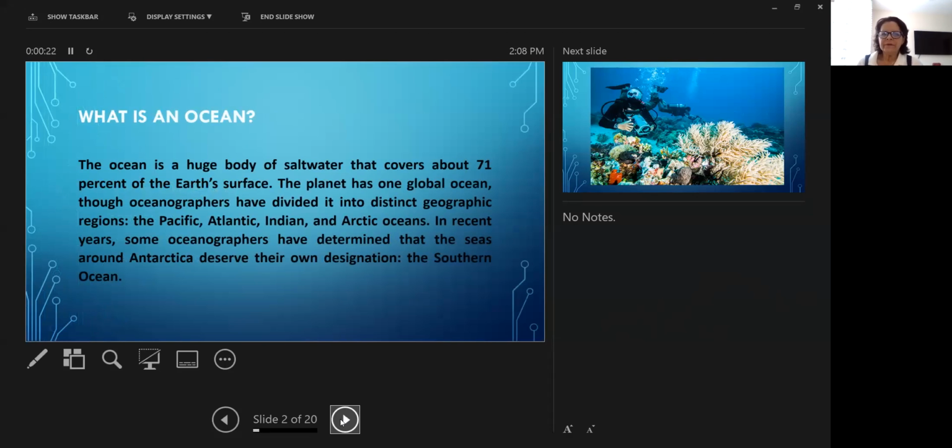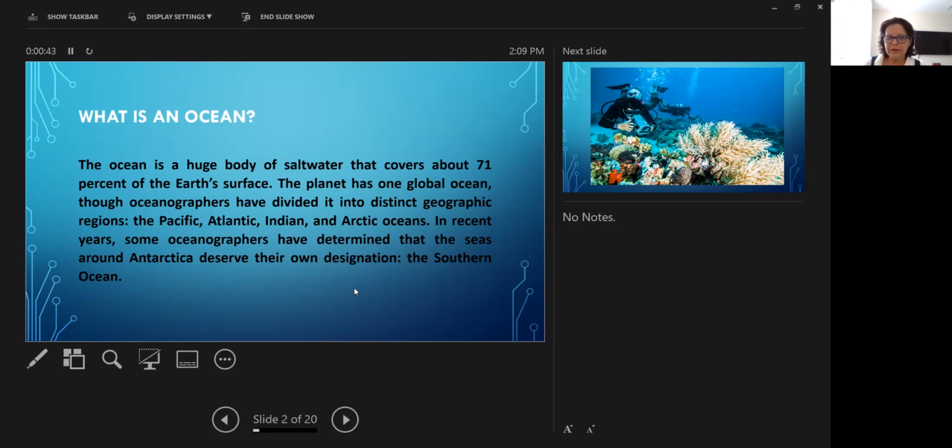What is the ocean? First of all, we'll begin the class by asking the students what type of things come to your mind when we mention the word ocean. Some of them answer water, fish, fun, diving, looking for things, beautiful things, salt water. So this is approximately everything about the ocean.